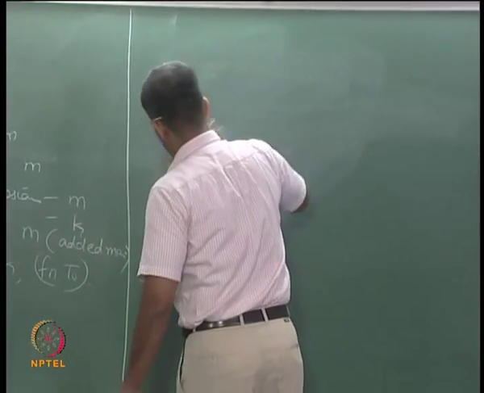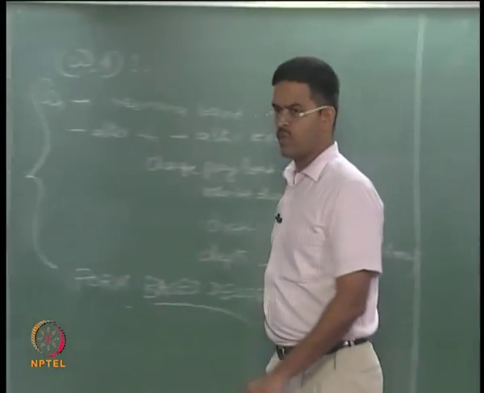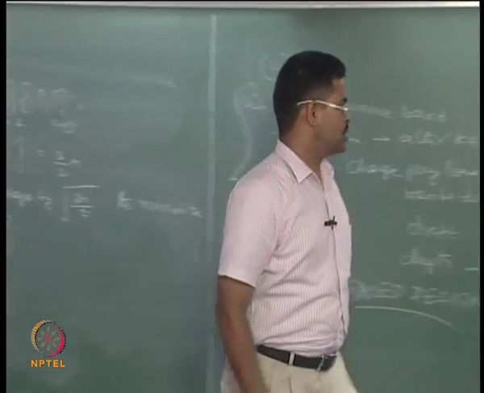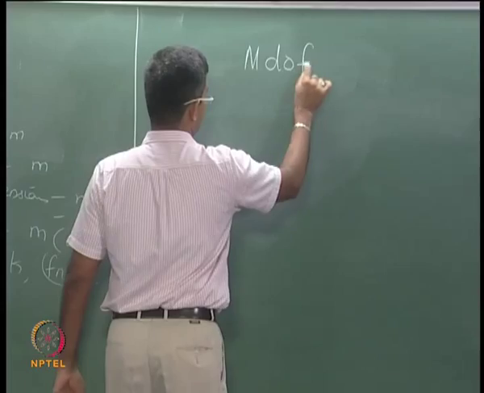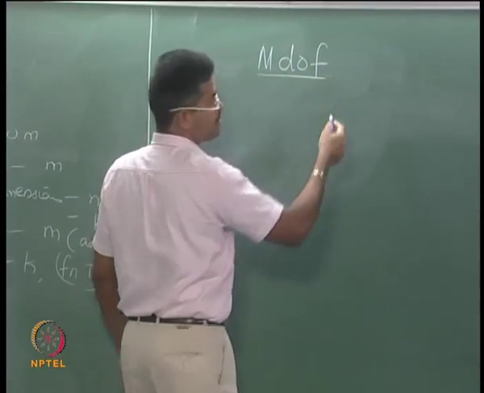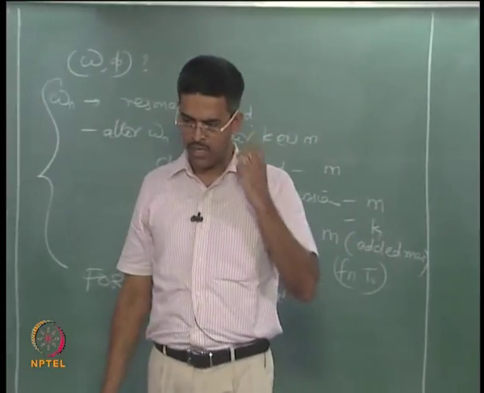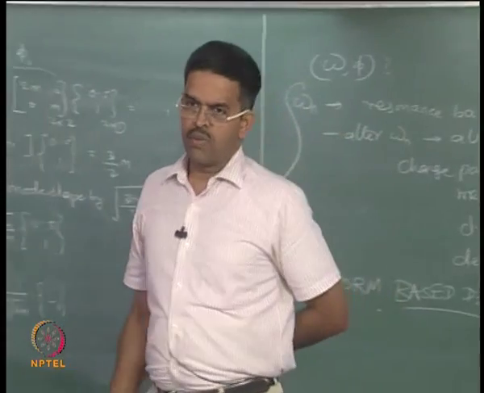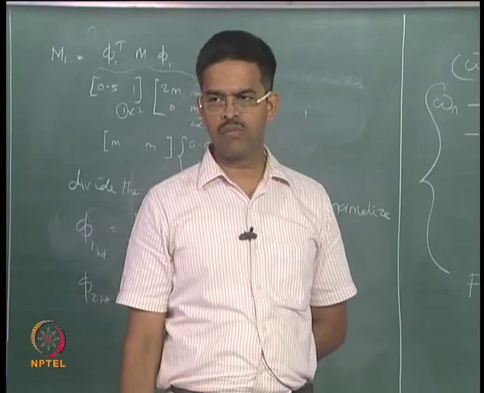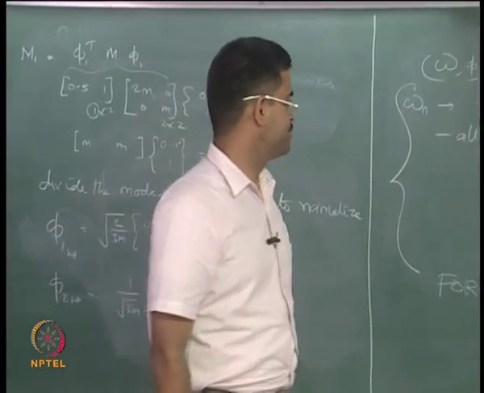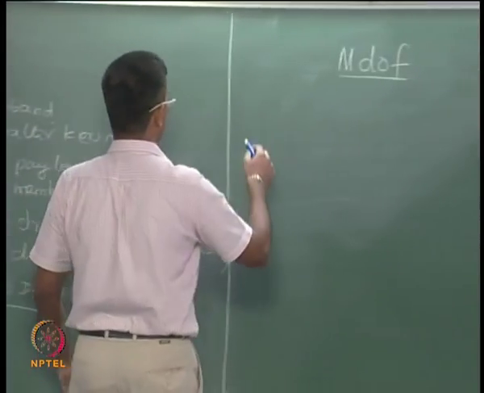So if it is a multi-degree system, how do I find omega and phi quickly? For multi-degree freedom system problems, I call this MDOF, multi-degree of freedom systems. Degree of freedom represents the displacement coordinates which are independent. It has nothing to do with the mass points concentrated at all. There are many methods available in the literature.